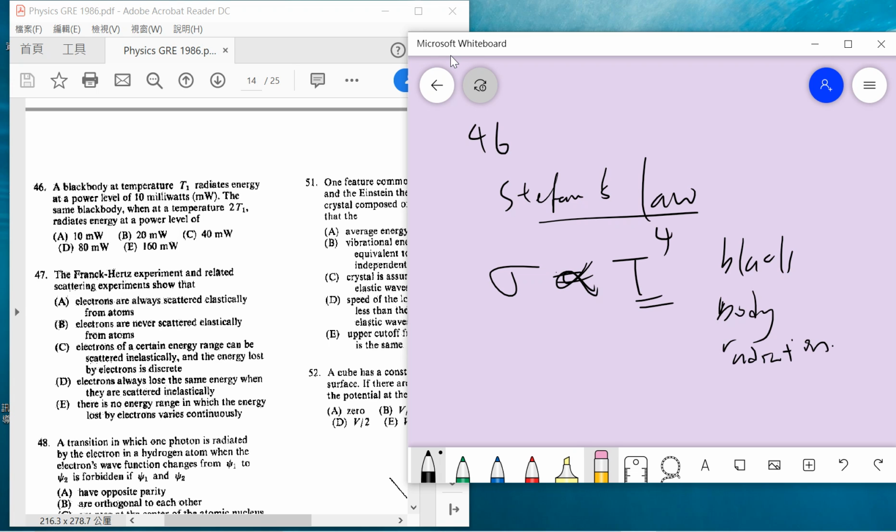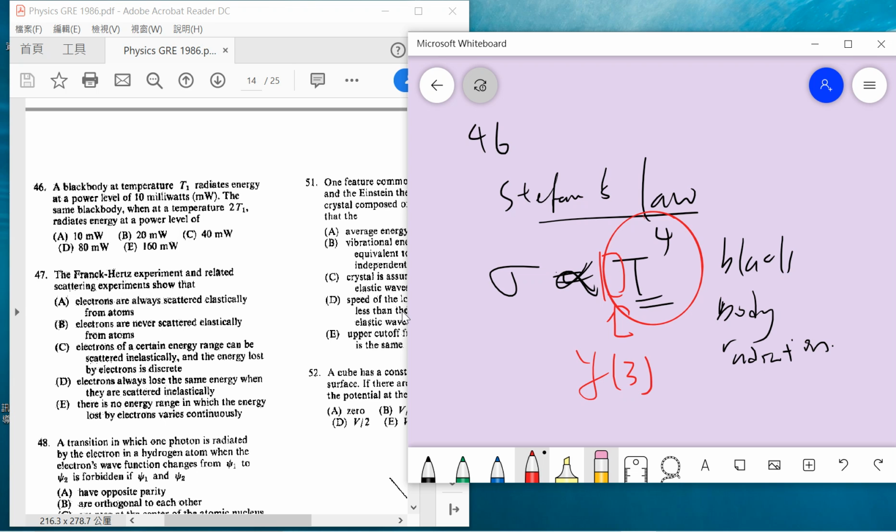Okay, so you can see the proof. Probably I will present the proof in some other video in the future, because it's too complicated to give a proof here. Basically, there are some coefficients that involve the zeta function of 3, which is a very number theoretical function. I like this function because it is connected to the Riemann hypothesis, but that is a completely different story. All you need to know is that it is proportional to the temperature to the fourth power.